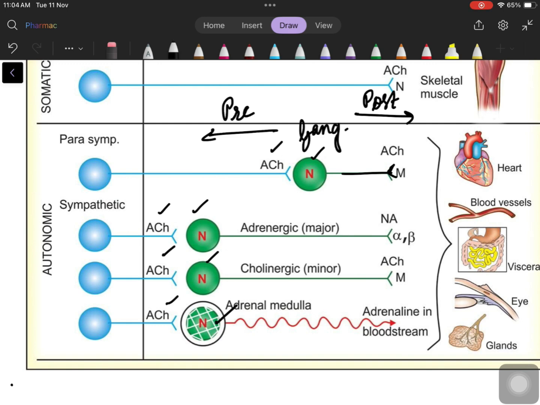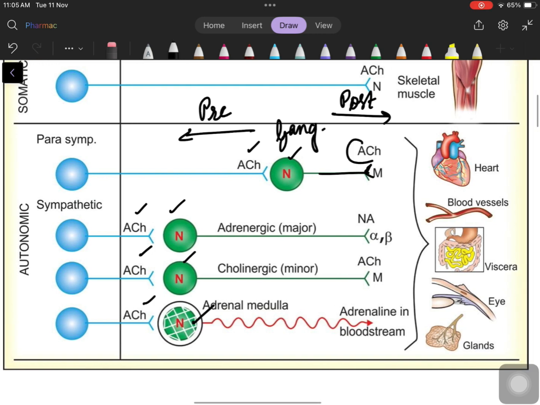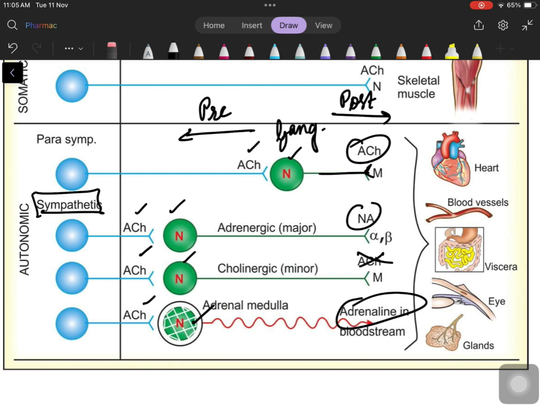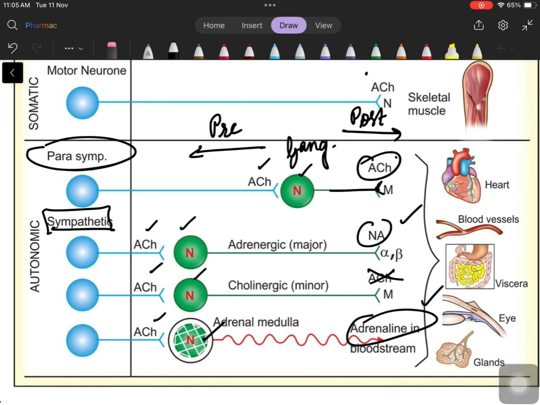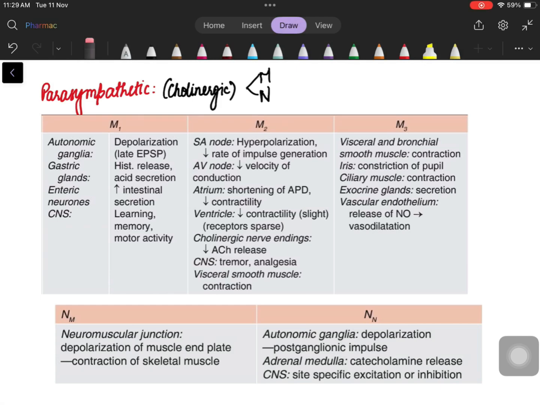Now the only thing we need to understand here, all the pre-ganglionic neurotransmitter, all of it is acetylcholine. Whereas post-ganglionic, only parasympathetic is acetylcholine, sympathetic will be adrenaline, noradrenaline, with a few exceptions which we don't have to worry about. Now what did I say? The post-ganglionic neurotransmitter in sympathetic nervous system is adrenaline, noradrenaline, which is why it's called adrenergic system. Whereas in parasympathetic, it is acetylcholine, which is why it's called cholinergic system.